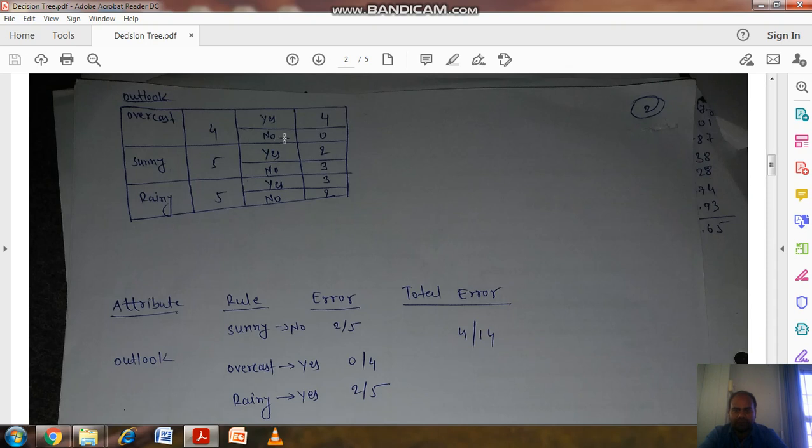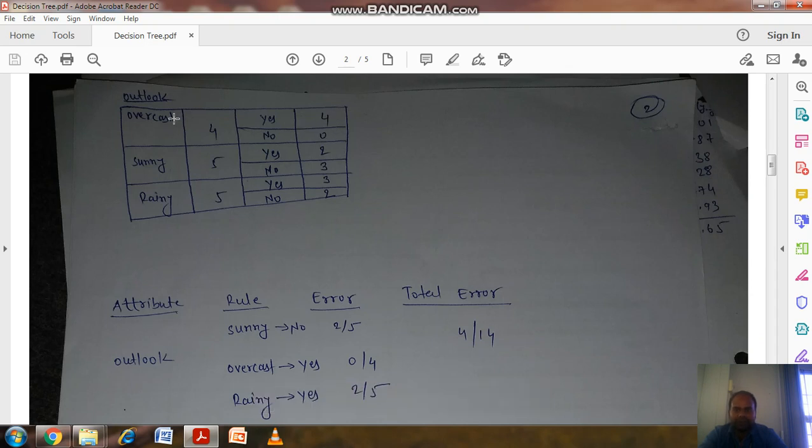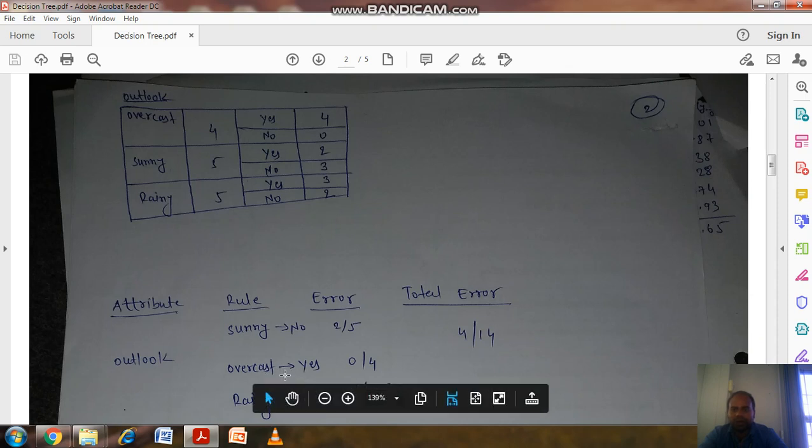Corresponding to yes there are 4 values, but corresponding to no it is 0. So this will be considered as a rule. Overcast yes, because corresponding to yes the value is more, 4 versus 0. So I will make the rule overcast yes.